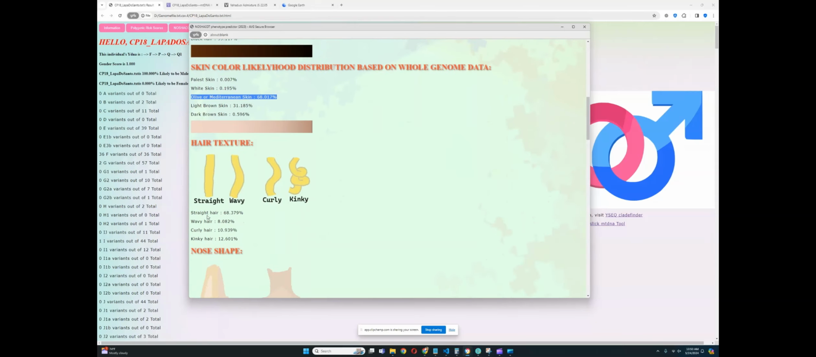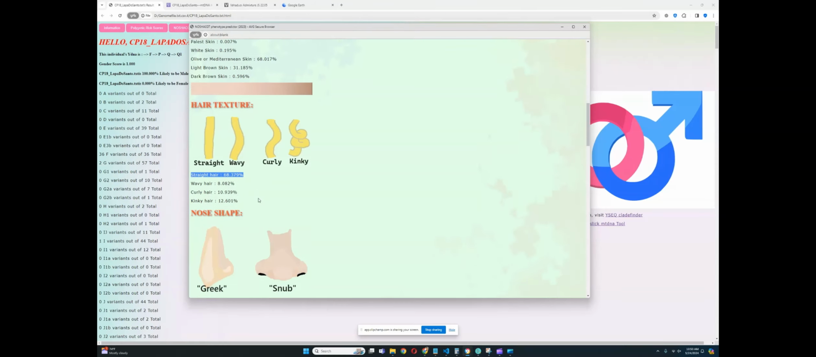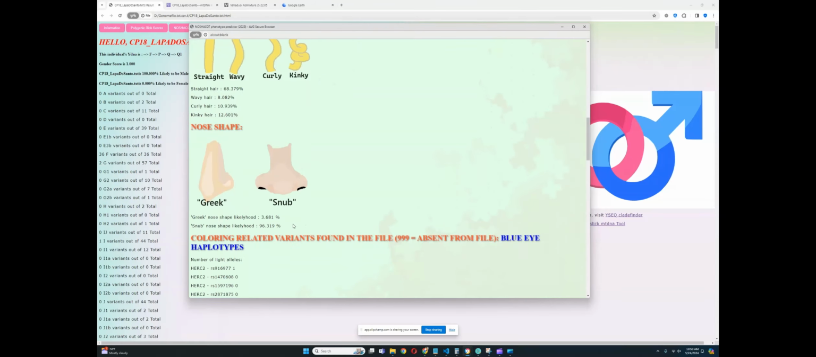And hair texture looks straight, with 68% likelihood of straight hair. And nose shape is looking very snub, so definitely a snub nose shape here. Definitely not Greek nose shape.